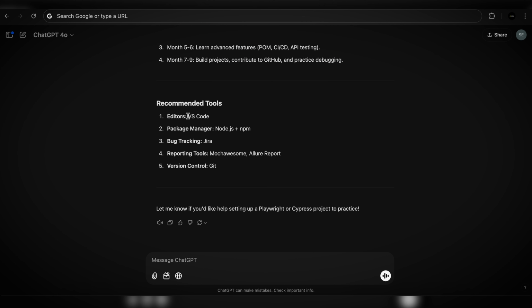Recommended tools, agree. VS Code would be the best. Node.js plus NPM, absolutely agree. Jira, agree. Mochawesome, Allure report, agree. Version control, Git, I also agree with that. Great, this should be way enough for you guys to get started.